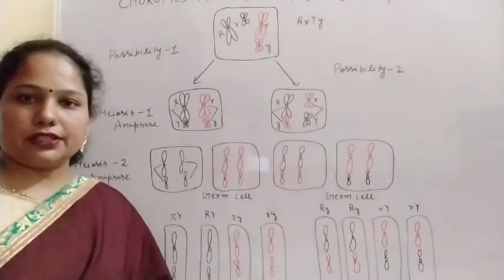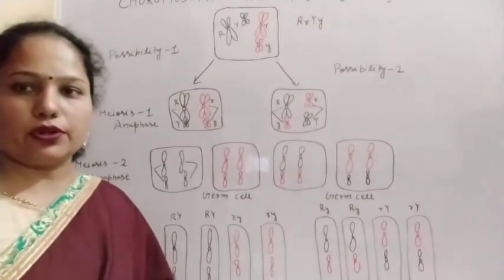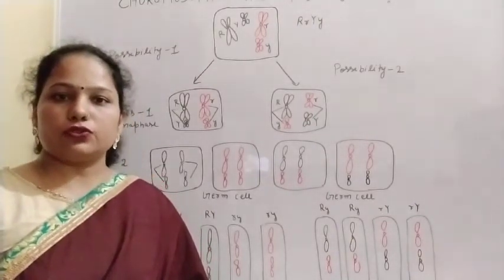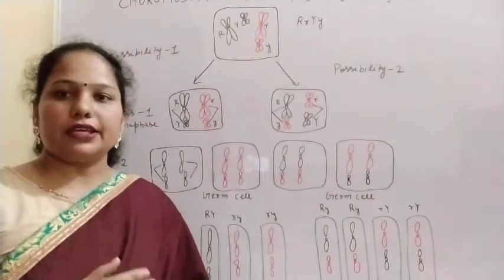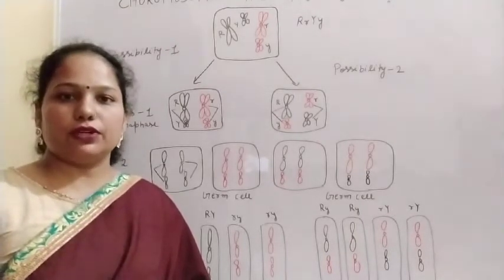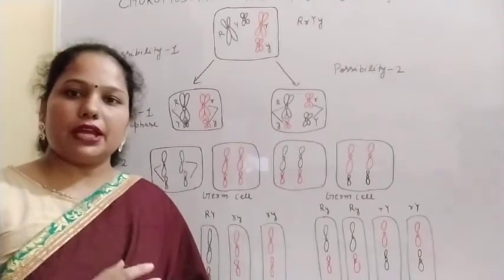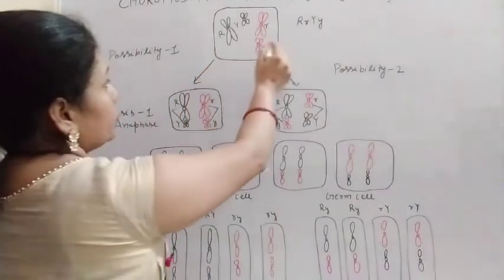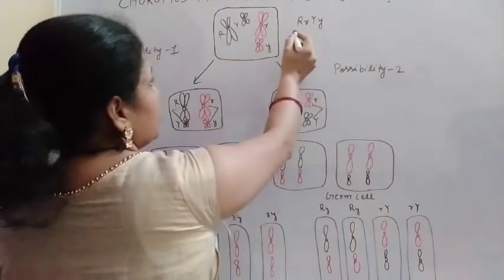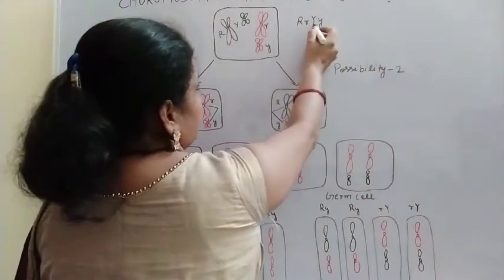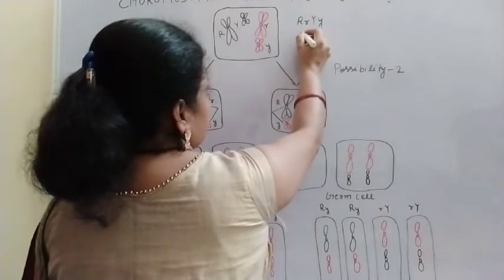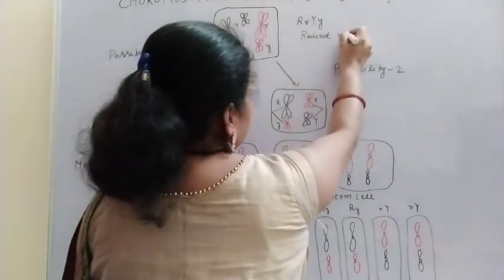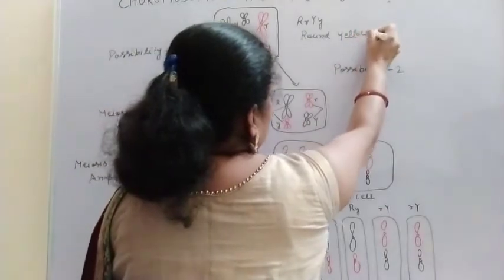Now let us take the example of independent assortment: chromosomes during cell division behave independently. There is the possibility to combine with any of the chromosomes. So here we can take the example of the heterozygous condition. Here capital R, small r, capital Y, small y, means we can say the round yellow seed.